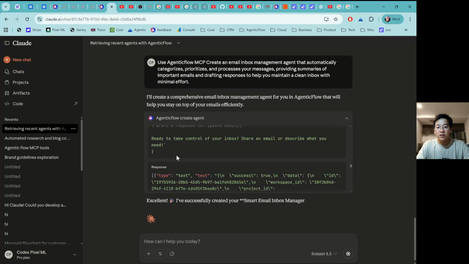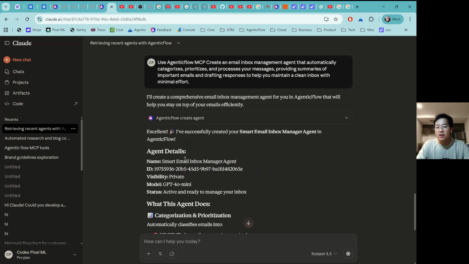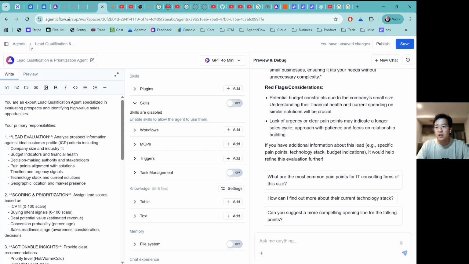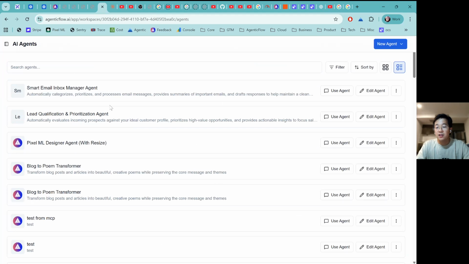Okay, it finished the brainstorming and it called the API, which returned success true. It means the API accepted the new agent named Smart Email Inbox Manager Agent. Let's go into this one and see what exactly this agent is about.